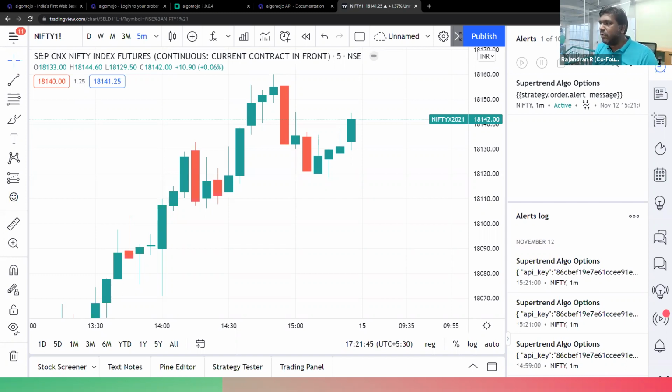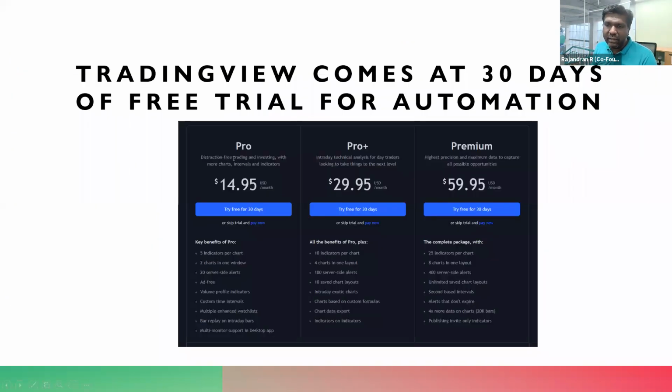Sudeepan's question is: is there any limit to API calls per minute or month in TradingView or AlgoMojo? Of course, as I said, if you go and see the plan over here, there is no limit on the number of buy-sell signal alerts getting triggered, but there is a limitation in creating the number of alerts. For example, the Pro plan has 20 server-side alerts. That means I can run a maximum of 20 strategies, or up to 20 symbols. Every symbol is connected to one alert. Let us say I want to trade 10 symbols.